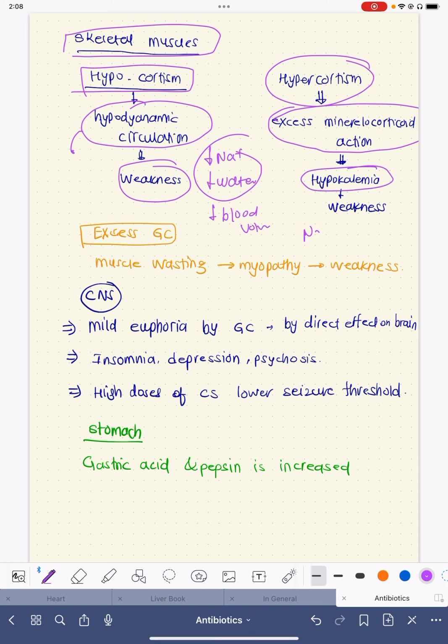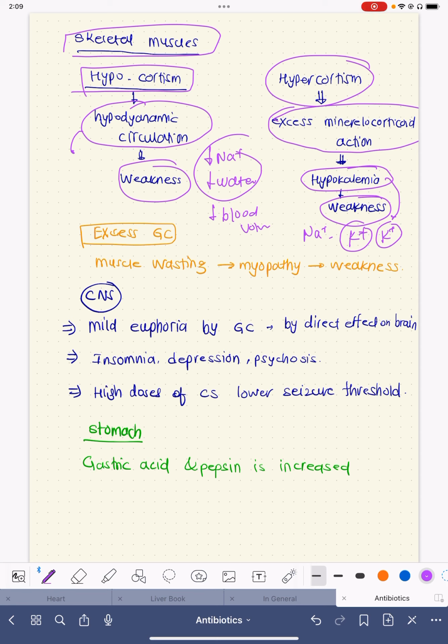As we know, sodium is retained, and hydrogen and potassium are excreted, so potassium is mostly excreted. Potassium is extremely important for the activity of the muscle, for refractoriness of the muscle, and for the stability of the muscle power. That is the reason why hypokalemia will lead to weakness.